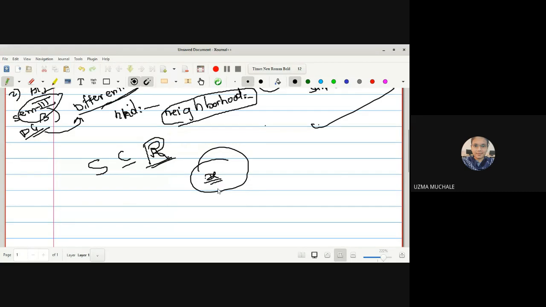So if x is any point in R, V is a subset of x, right?